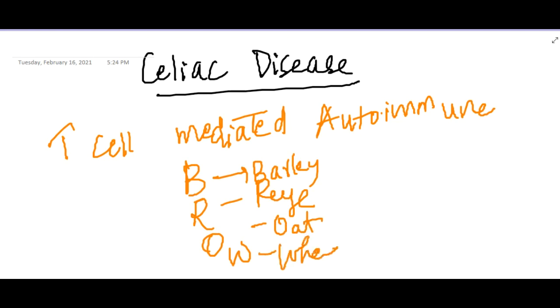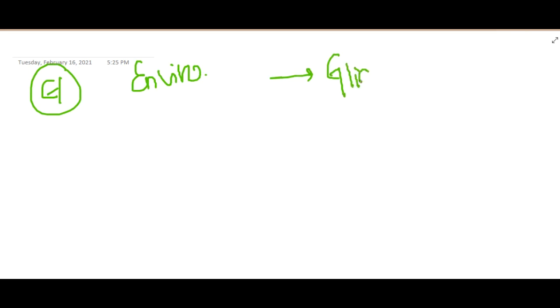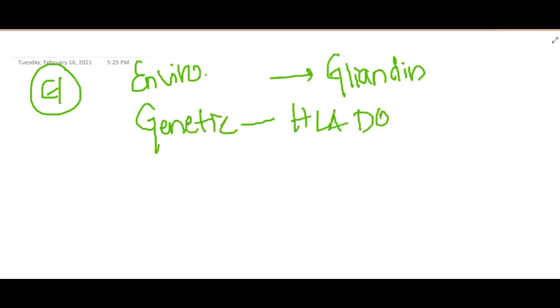What is the etiology? It can be due to an environmental factor, gliadin, which is a component of gluten. Or it can be due to genetic factors, HLA DQ2 and HLA DQ8.